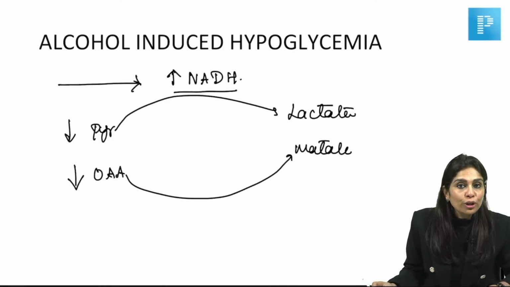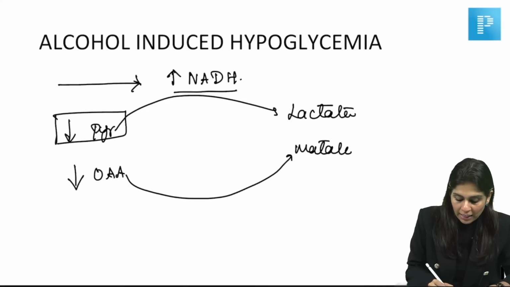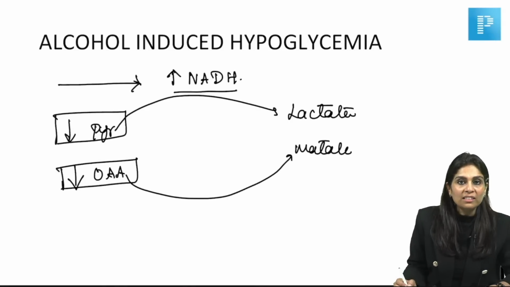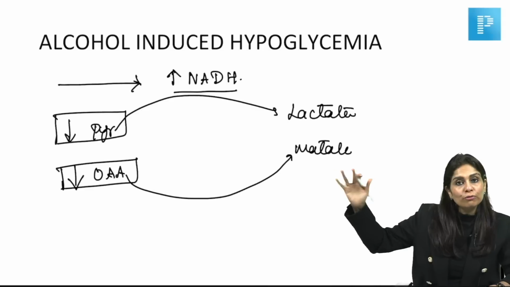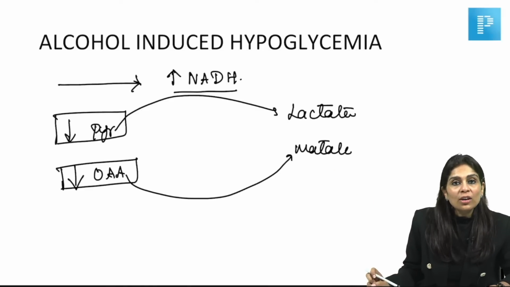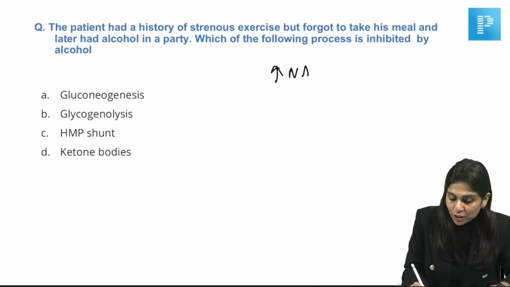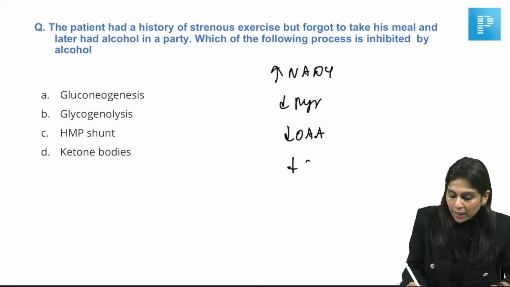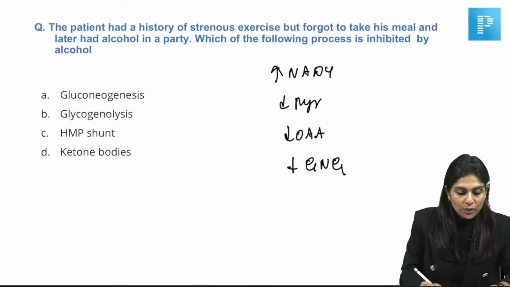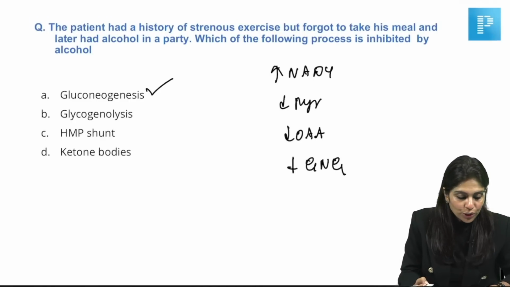And we know for gluconeogenesis, we start from pyruvate, then we convert pyruvate into oxaloacetate. Only then it can go through steps of gluconeogenesis. So in a chronic alcoholic, when there is low pyruvate and low oxaloacetate, gluconeogenesis cannot happen, and that is why they present with repeated episodes of hypoglycemia. So what is the reason for alcohol precipitating hypoglycemia? High NADH-NAD ratio causing low pyruvate and low oxaloacetate inhibiting gluconeogenesis. So the answer for this question is gluconeogenesis.